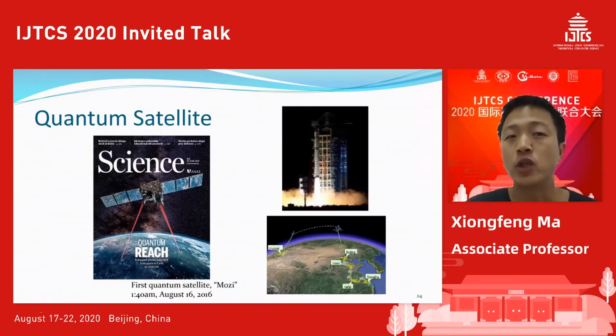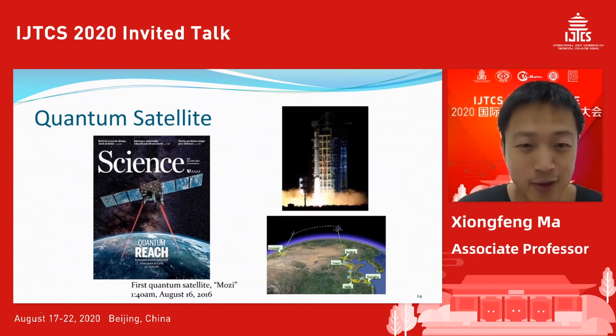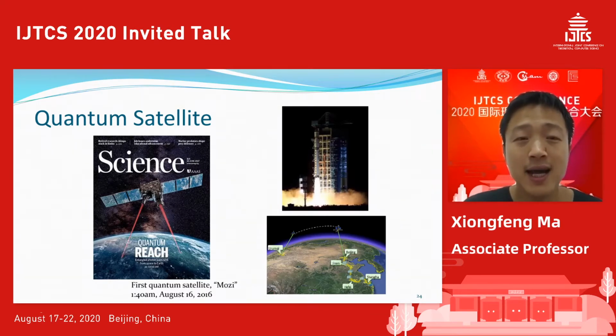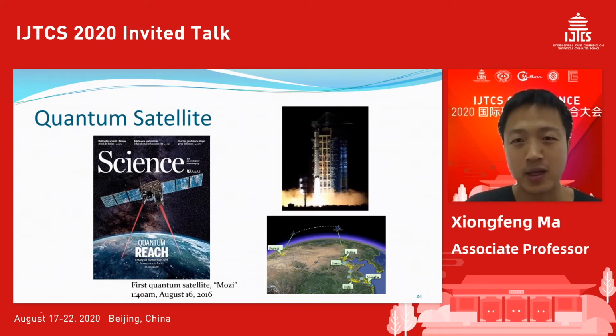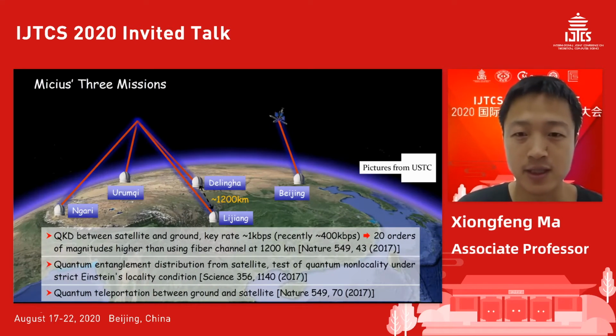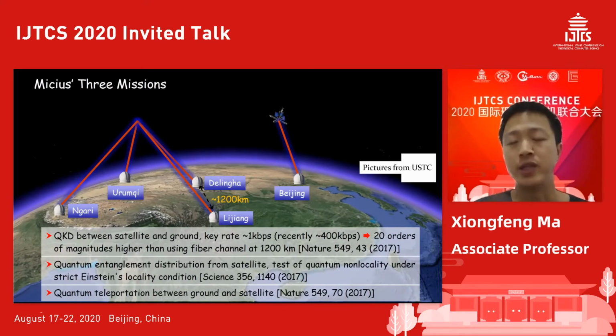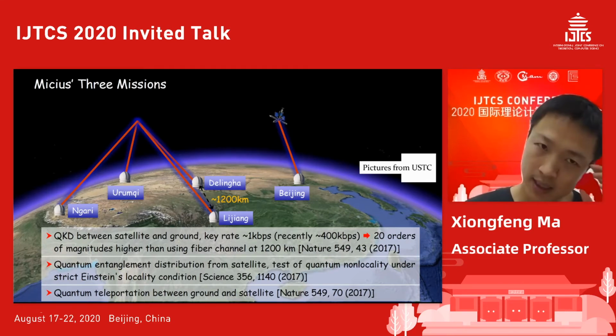That's why we talk about the quantum satellite. The first quantum satellite was launched exactly 4 years ago, in August. They use satellites to do this intercontinental key distribution. There were 3 missions for this quantum satellite. One is to do QKD over a 1,000 kilometer region.